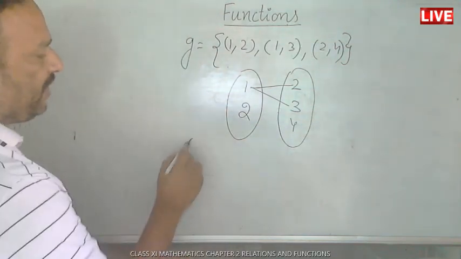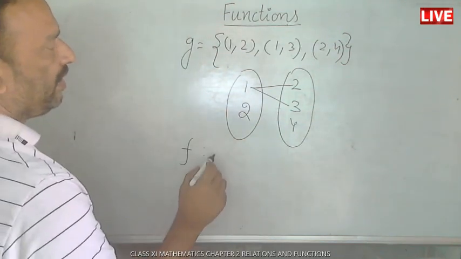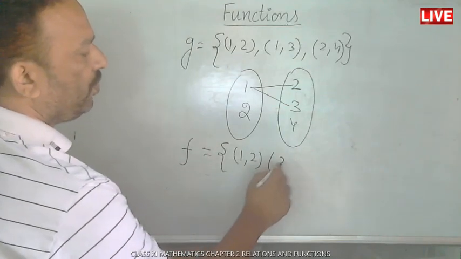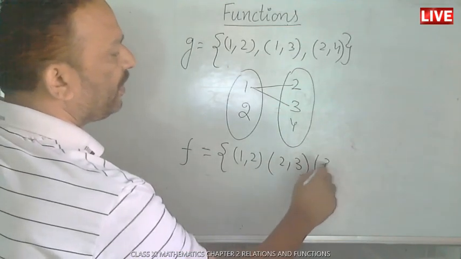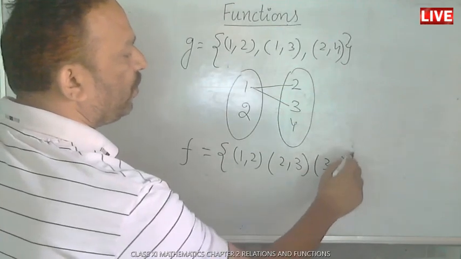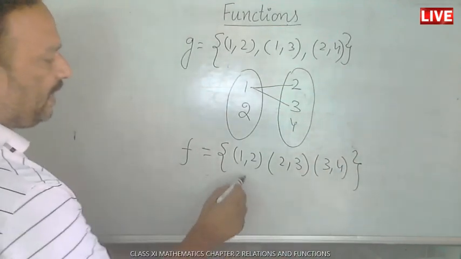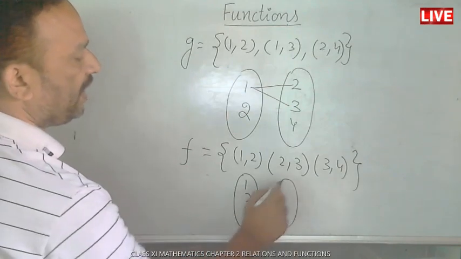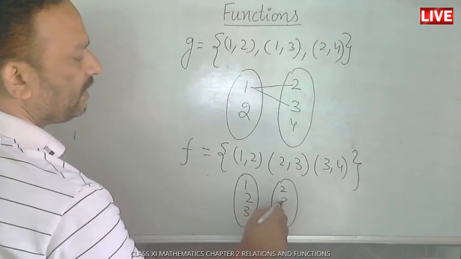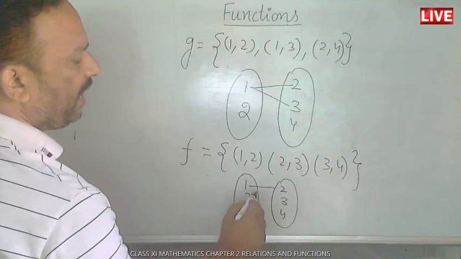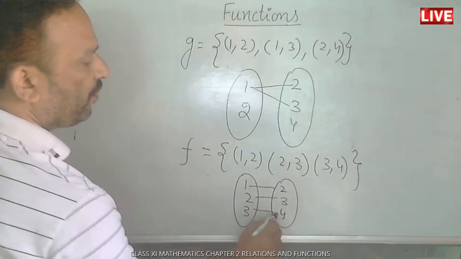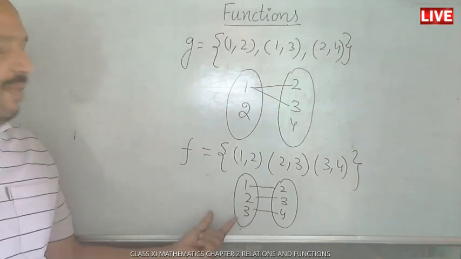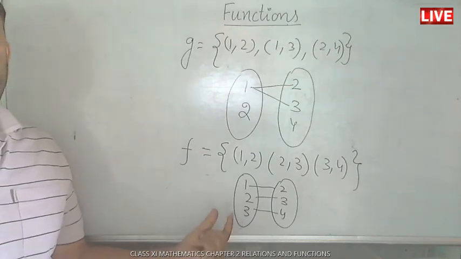But if f is another function, something like f = {(1,2), (2,3), (3,4)}, this is clearly a function, since every element of the domain has its unique image.